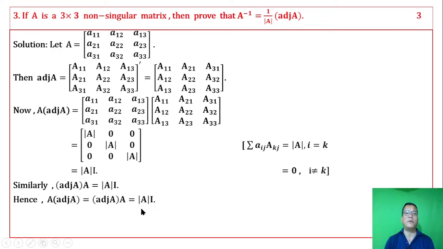Determinant A is not equal to 0. Dividing on both sides we get this, from which A into this into A equals I. Therefore A inverse equals 1 by determinant A into adjoint A. Hence proved.